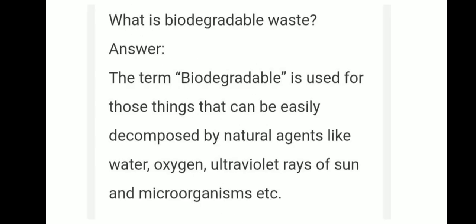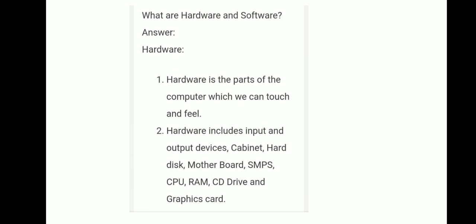What is biodegradable waste? The term biodegradable is used for those things that can be easily decomposed by natural agents like water, oxygen, UV rays, ultraviolet rays of the sun, and microorganisms, etc.